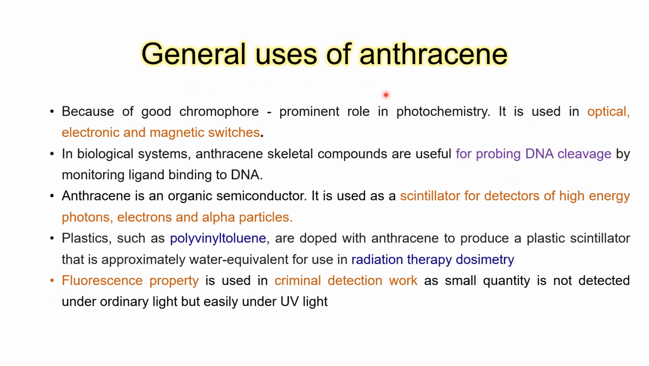Coming to the general uses of anthracene, because it is an electron rich system, it acts as a very good chromophore. Chromophore is the substance which is colored and it is responsible for absorption of the light. So anthracene plays a prominent role in photochemistry. It is used in optical, electronic and magnetic switches. Even, I have told you, because it is capable of showing resonance, anthracene can be used in probing DNA cleavage to monitor how ligands bind to DNA.